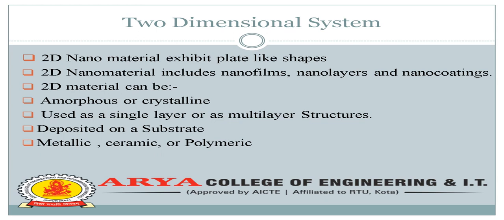So the materials used in two-dimensional systems have some properties like amorphous or crystalline structure. One of the best examples is carbon. Carbon allotropes, like graphite. Graphite is a crystal and it works as a two-dimensional structure. It is used as a single layer or multi-layer structure. It can be single layer, it can be multi-layer. It depends on the structure and is easily deposited onto substrates. So that is the two-dimensional system.